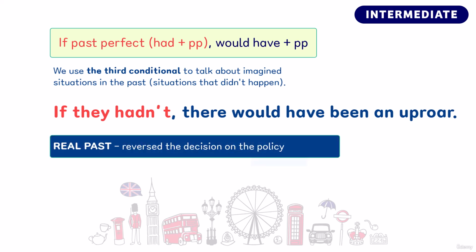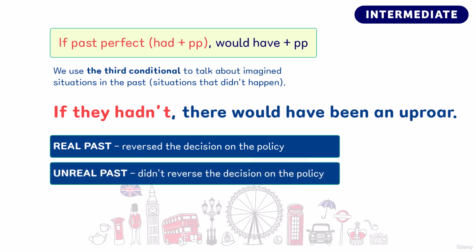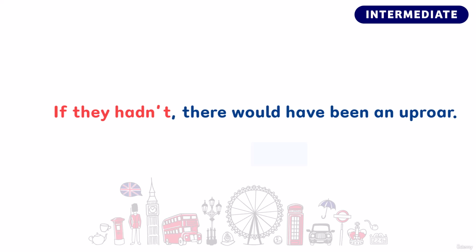And we use the third conditional to talk about past situations that didn't happen. Remember that what really happened is that the management reversed their decision, which seems like a good thing for the employees. But the speaker is talking about a situation where the management hadn't reversed their decision. So he is talking about an imagined situation in the past. And in this imagined situation, the speaker says that there would have been an uproar.